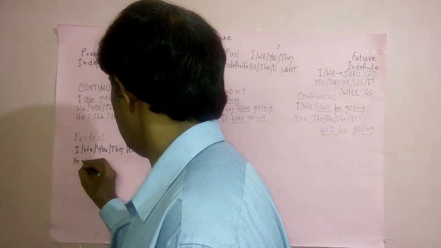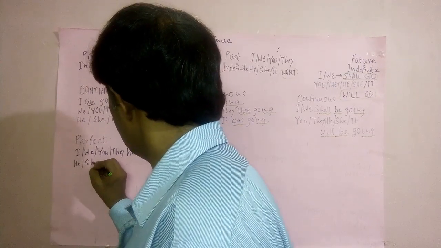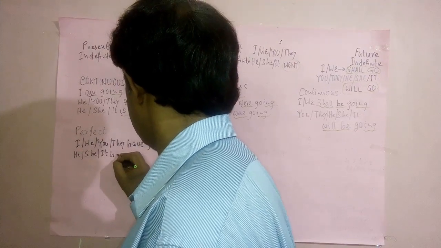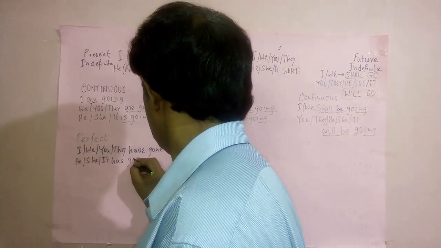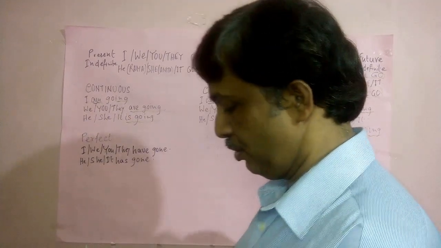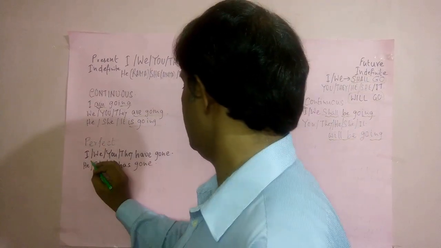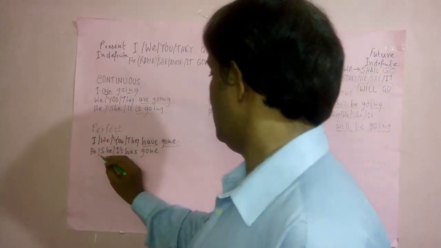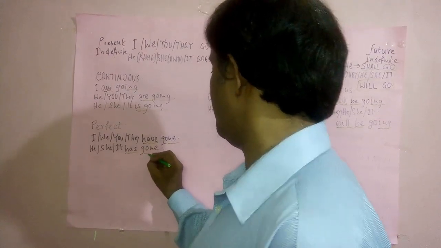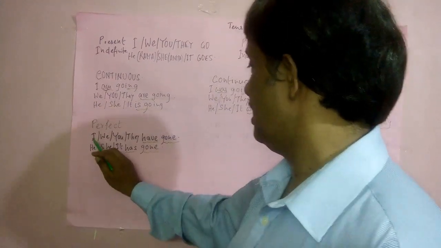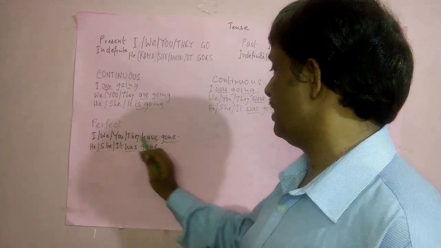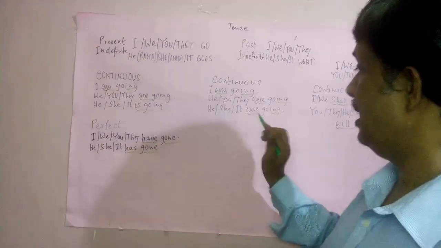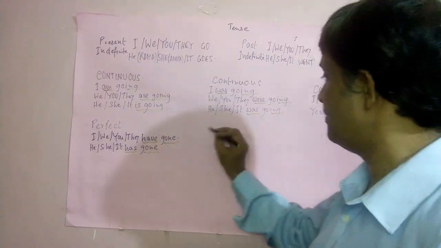Here he or she or it has gone. So the difference is here use have and past participle form of verb go, and here use has and past participle form of verb go. That is I have gone, we have gone, you have gone, they have gone, or he has gone, she has gone, it has gone.